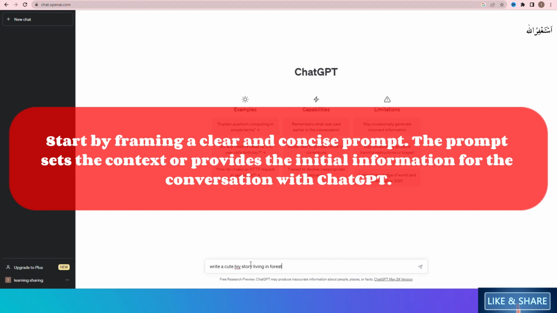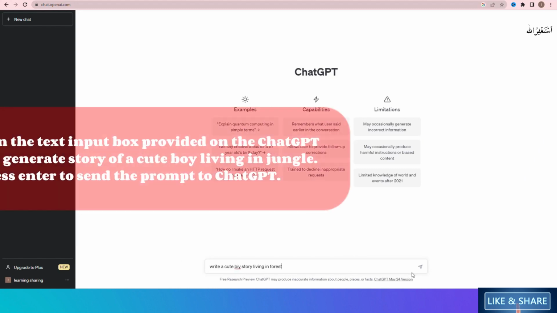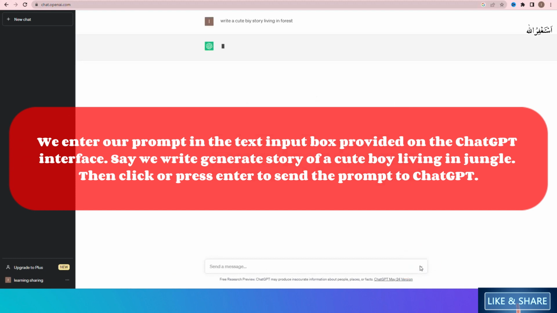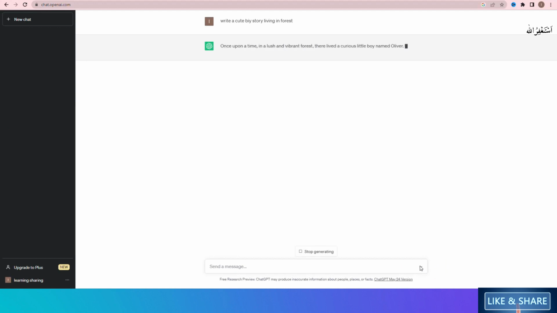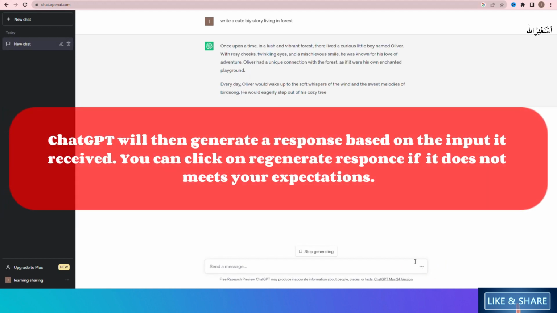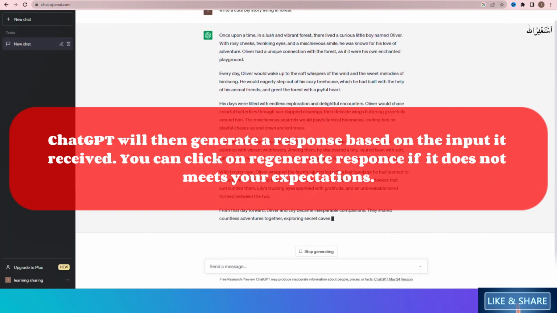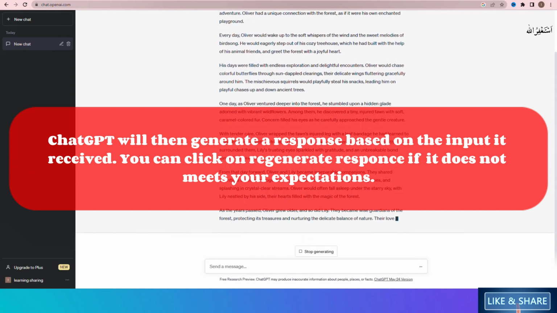We enter our prompt in the text input box provided on the ChatGPT interface. Say we write, generate a story of a cute boy living in a jungle. Then click or press enter to send the prompt to ChatGPT. ChatGPT will generate a response based on the input it received. You can click on regenerate response if it does not meet your expectation.